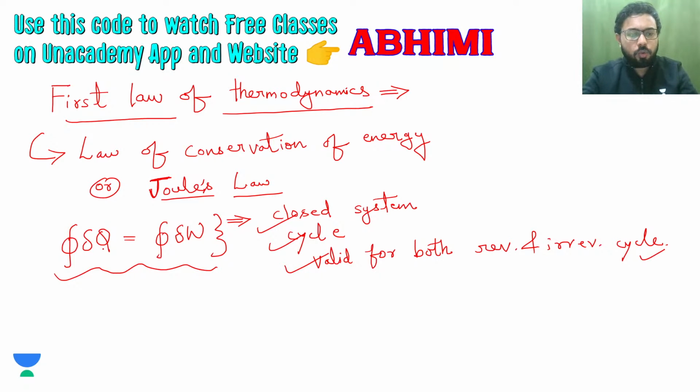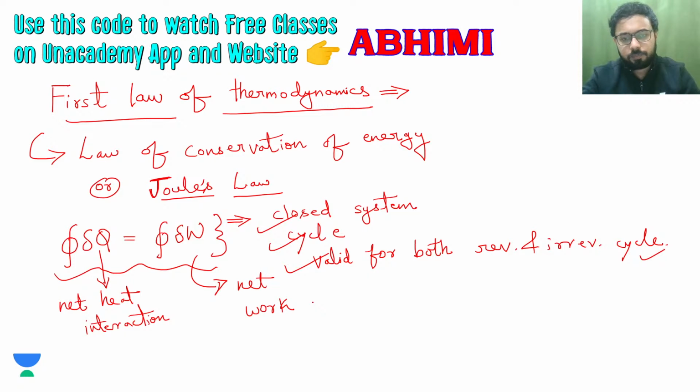So this del Q cyclic integration is net heat interaction in a cycle. So net heat, and this is net work interaction. So now let's move forward and continue this discussion.